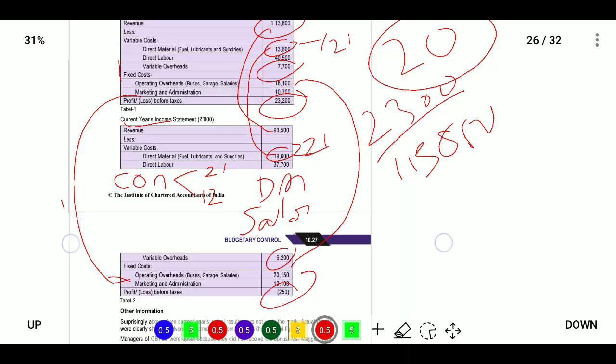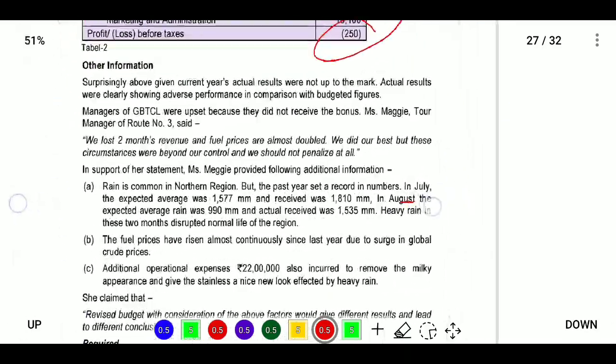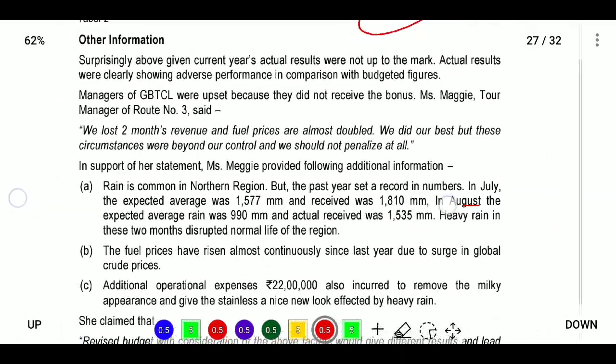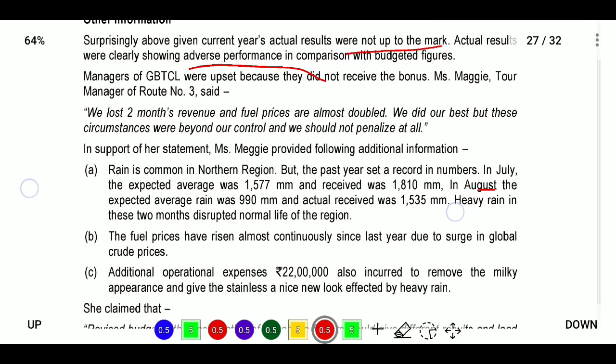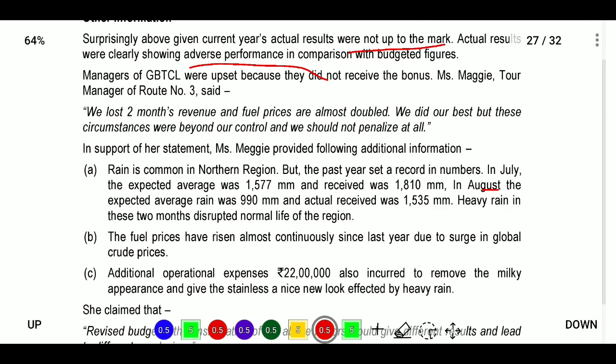So what they are telling, other information they provided: surprisingly, the above given current year actual results were not up to the mark. Actual results were clearly showing adverse performance in comparison with the budget figures. So the manager of GBTL was upset. He is upset because the budget showed a profit but actually there is a loss. So they do not receive any bonus. Because of this, you will not get any bonus.